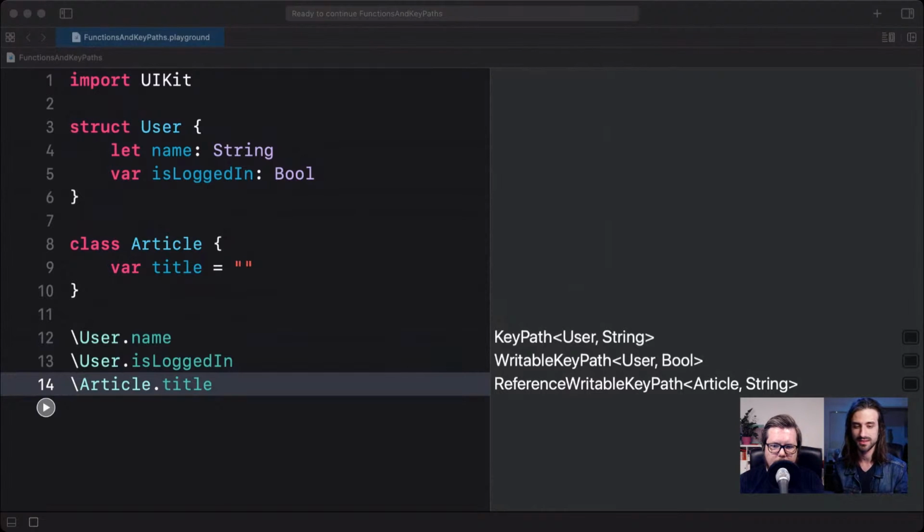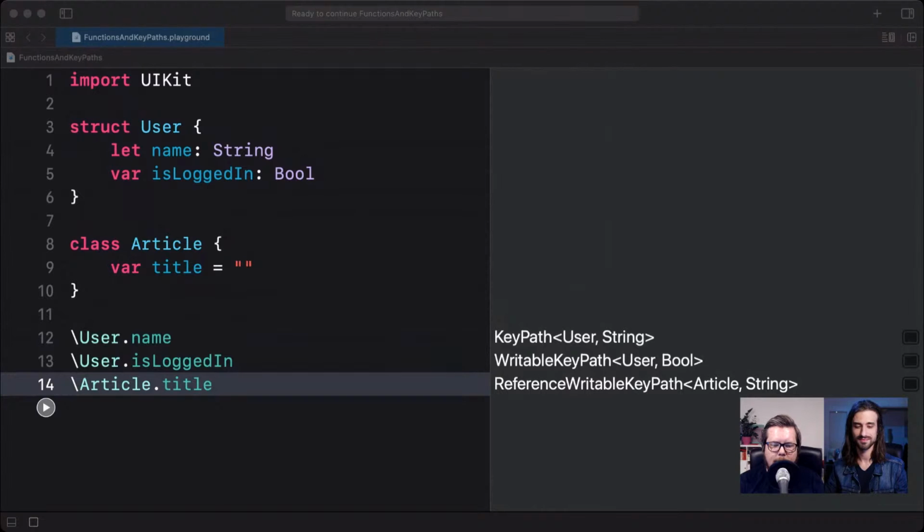Yeah, absolutely. I think that's a good way of describing it. And it's very useful because, like you alluded to there and the documentation alludes to, it lets you reference a property without having the instance, right? When you pass an object around and reference its property, you need to have that instance or the reference to it.